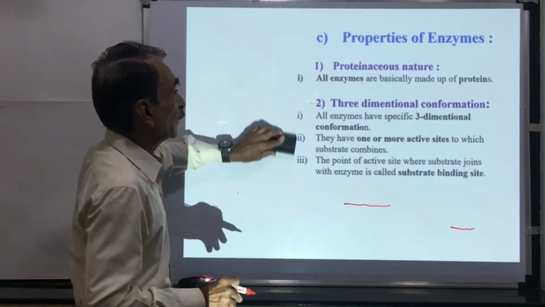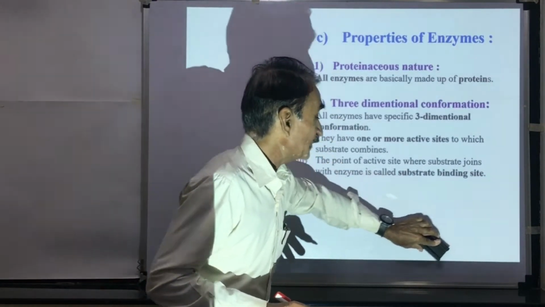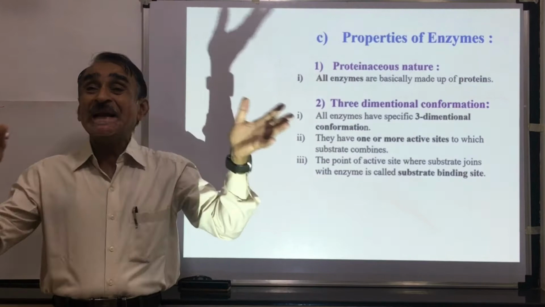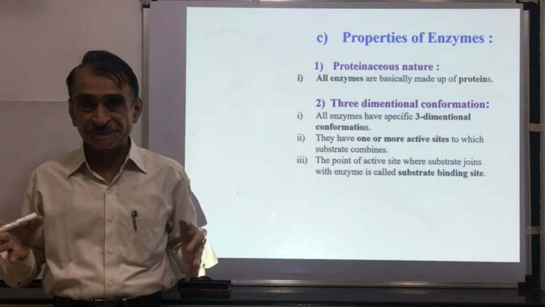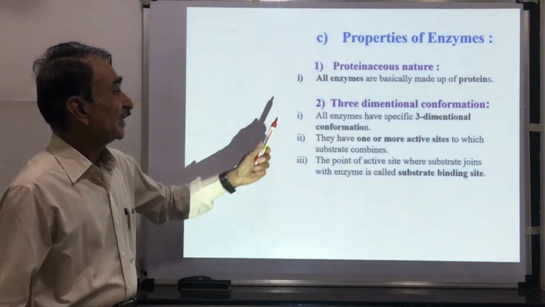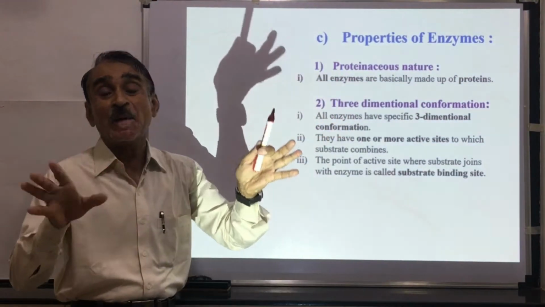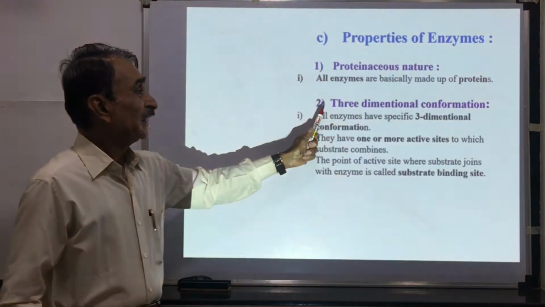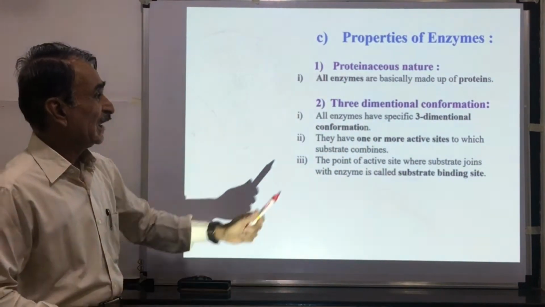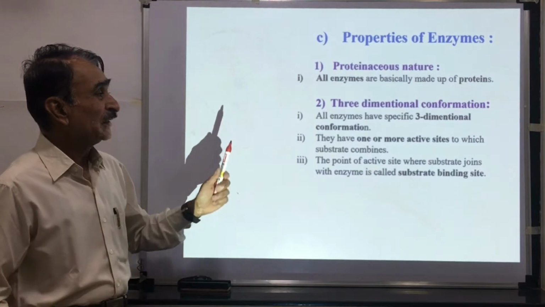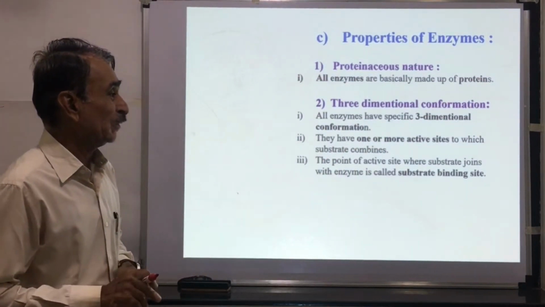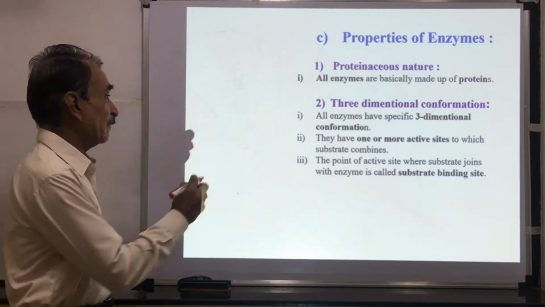Now we shall proceed toward the properties of enzymes. Just now I told you that all enzymes are proteins. The first property is that they are proteinaceous in nature. All enzymes are basically made up of proteins. Second property, three-dimensional conformation. All enzymes have a three-dimensional conformation. They have one or more active sites to which a substrate combines.